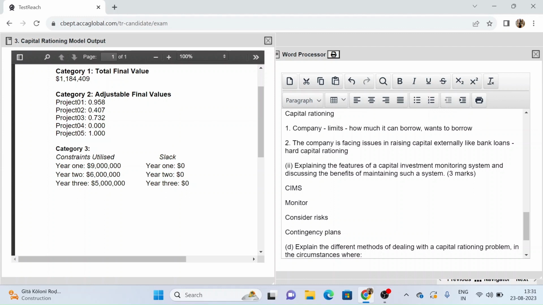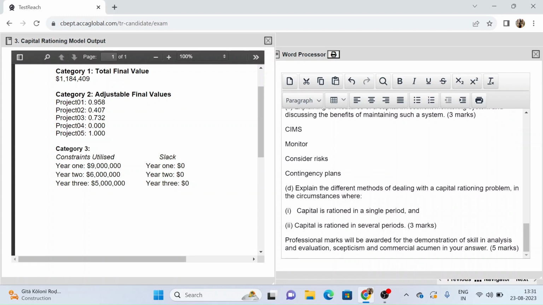And then what are the benefits of implementing? So you also have to link it to the scenario as well. So the benefits of implementing CIMS to Wecathlon company is that they can ensure that the project meets what is expected of it in terms of the revenues and expenses, also that the project is completed on time, and risk factors that have been identified remain valid. So a critical path of linked activities which make up the project will be identified.